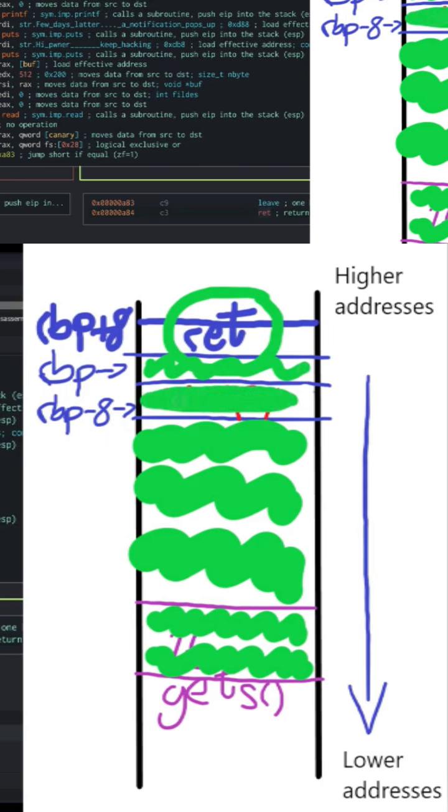Since the canary is a pretty big value, there is no way for us to know what its value is unless we leak it somehow, of course. In other words, it can't be brute forced.